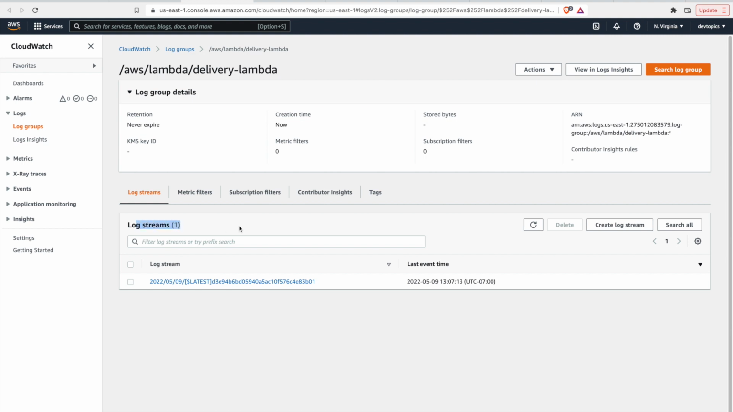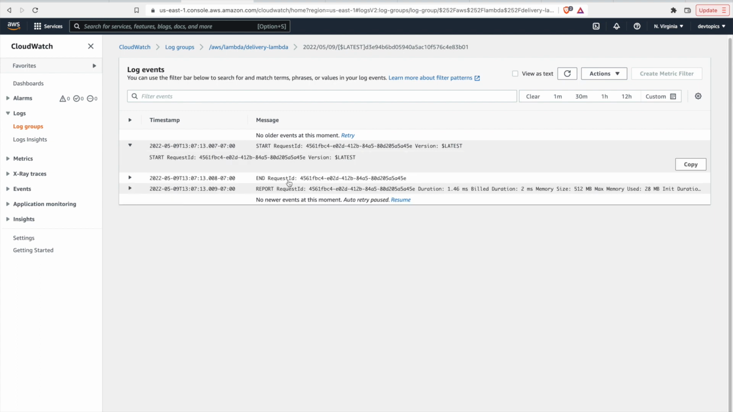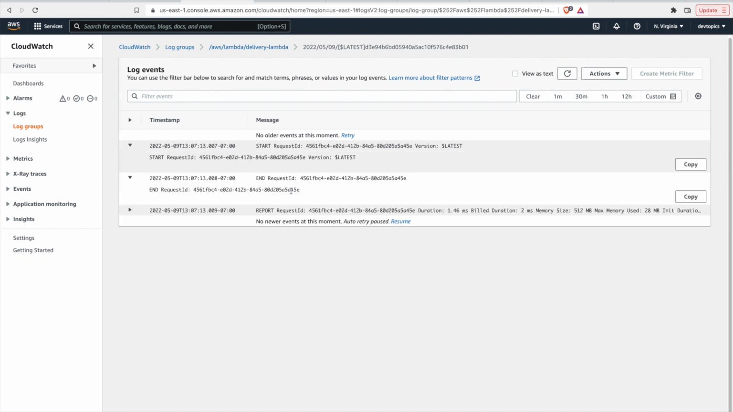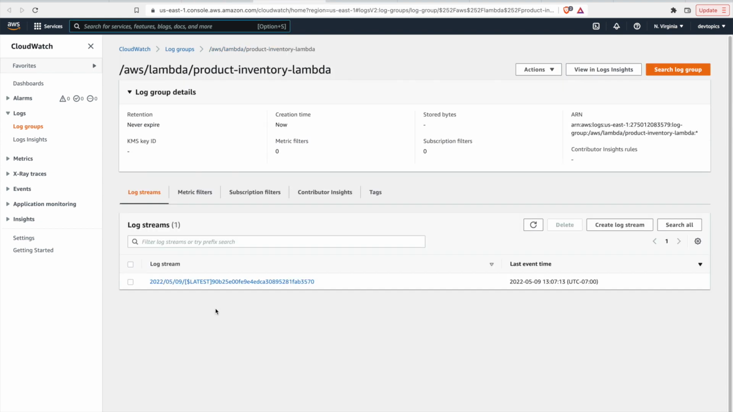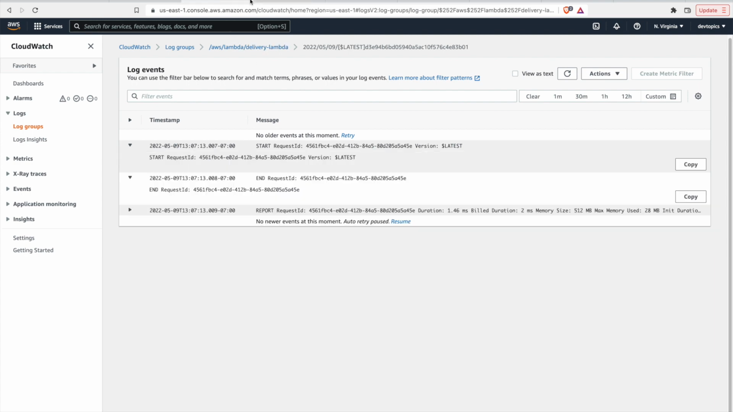Okay, so here's our first log stream. And it's just an event, basically. We received a request and the Lambda tried to process it, but we have no code to run, so it just ran through and closed. Same thing for product inventory, same exact thing. No code, no logs, we just received the event, so we booted up the Lambda and then it closed because there's nothing to run, nothing to do.